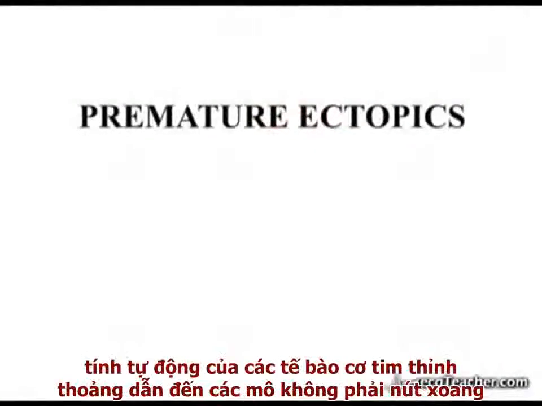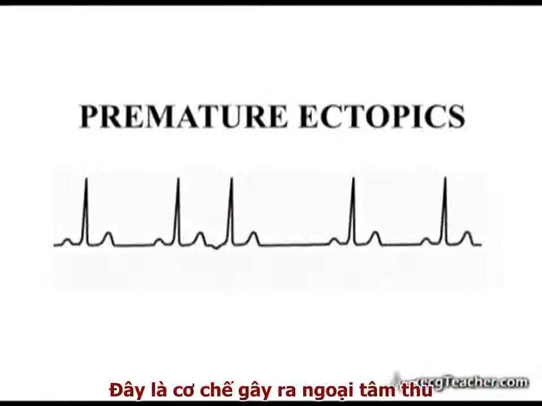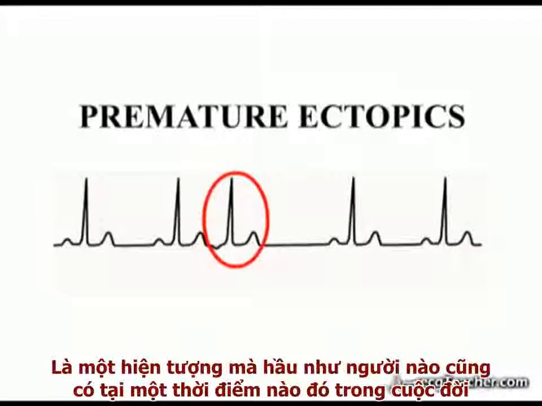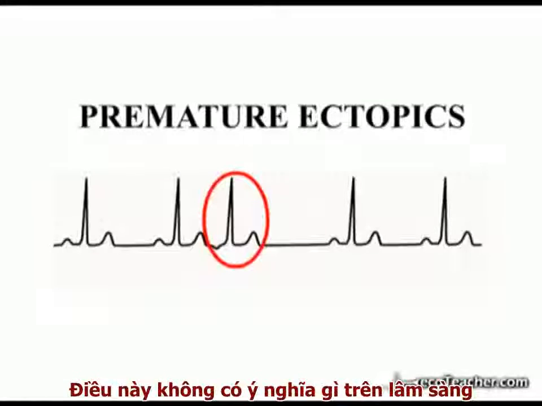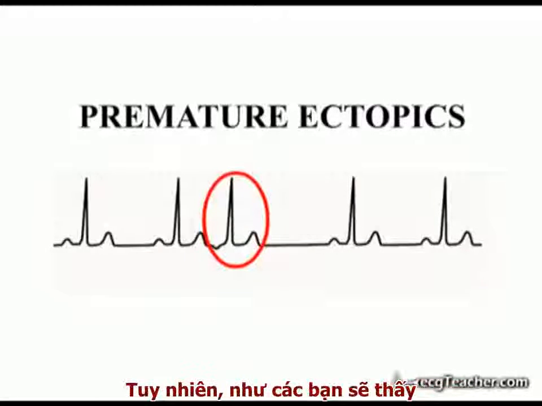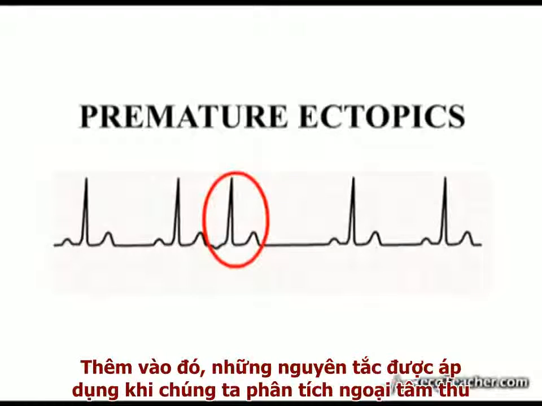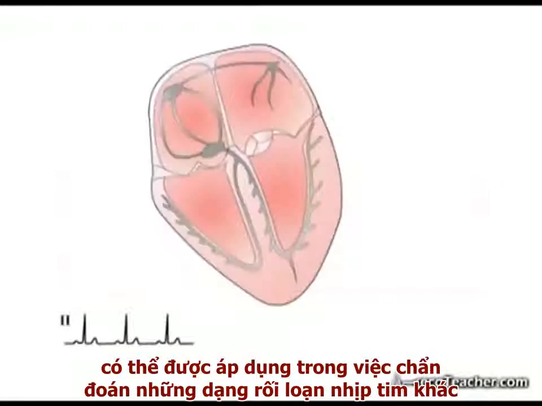Even in a normal heart, the inherent automaticity of cardiac cells occasionally results in tissue outside the SA node discharging and depolarizing the organ. This is the mechanism generating ectopic beats, a phenomenon experienced by almost every person at some point. In the vast majority of cases, this is of no clinical significance whatsoever. However, as you will see, in some individuals, ectopics play a key role in triggering life-threatening arrhythmias. Also, principles learned from the analysis of ectopics can be applied to help with arrhythmia diagnosis.